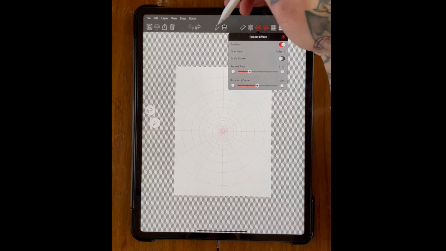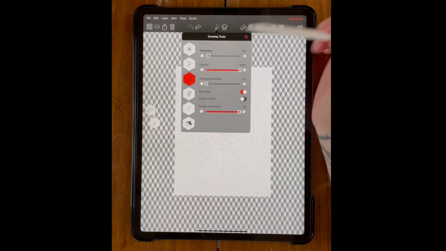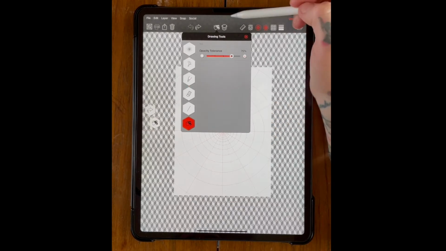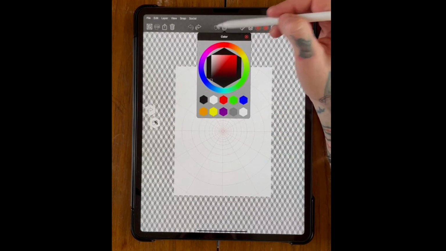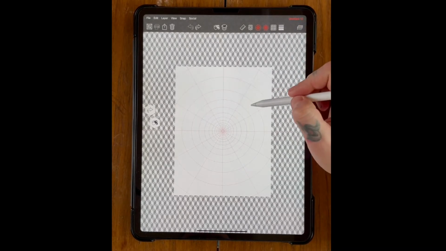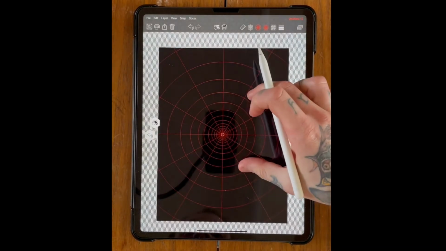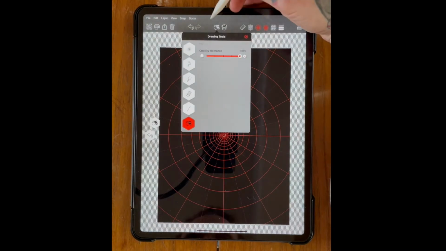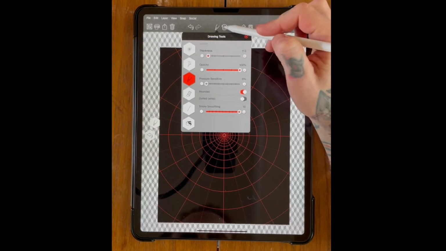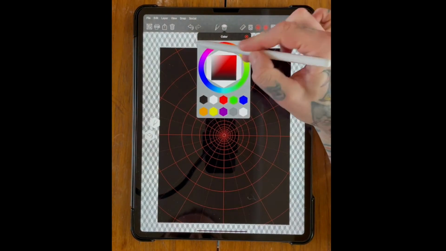The first thing I'm going to do, get up your drawing tools and come down to the paint bucket. Make sure your colour is set to black. The tolerance, I'm just going to put that all the way up to 100. And then you want to fill in your whole page so it's black there. Then you want to come back over to your tools and get the marker up. And I think that's about 10 for this I'm going to use. You want the colour to be white.